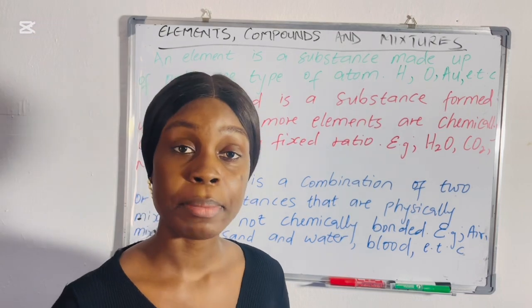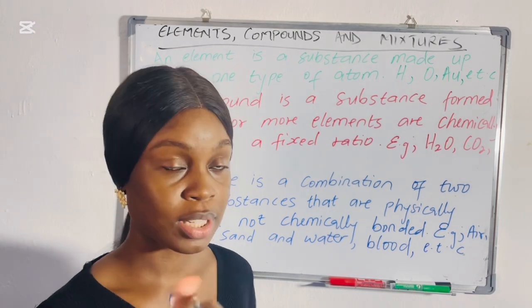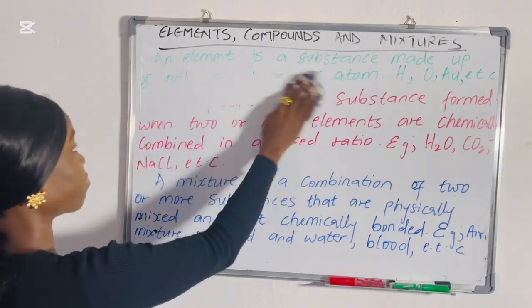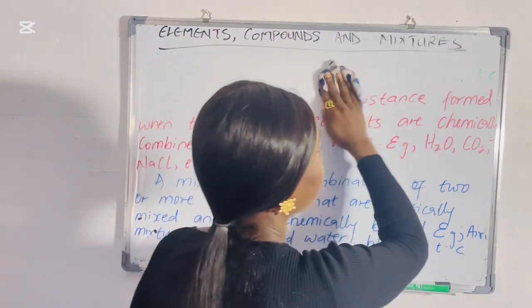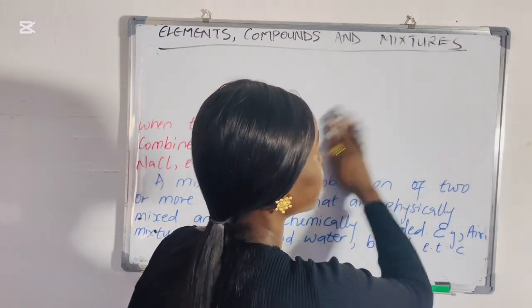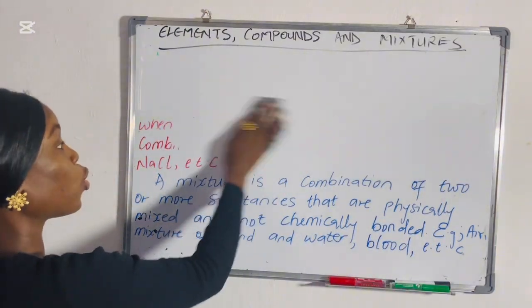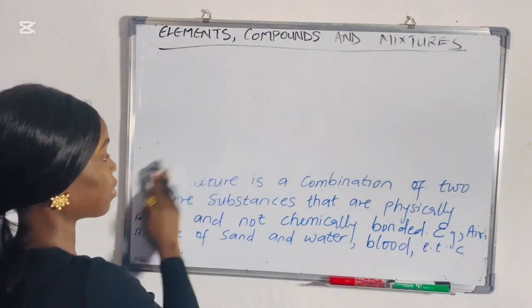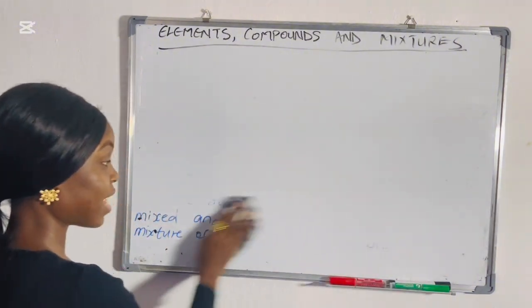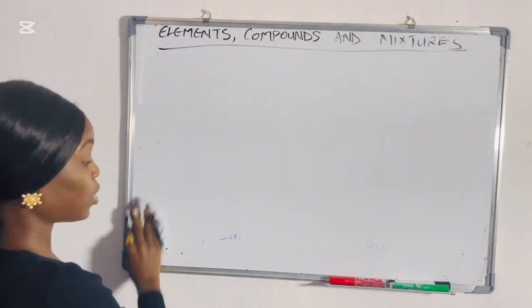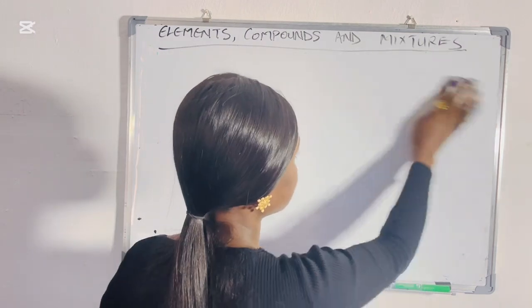An example of elements, we have hydrogen. Which other ones do you know? Name them. Oxygen. We have which other one? Name them. Chlorine. Even gold, silver, iron. These are metals. In our next class, we'll be talking about these metals.